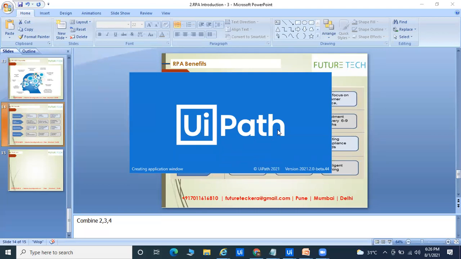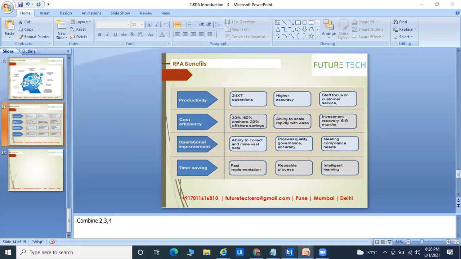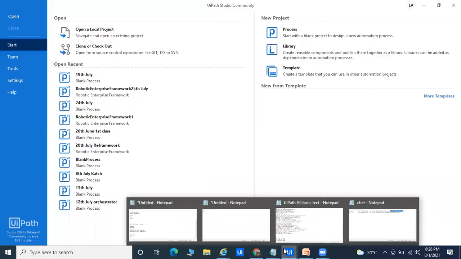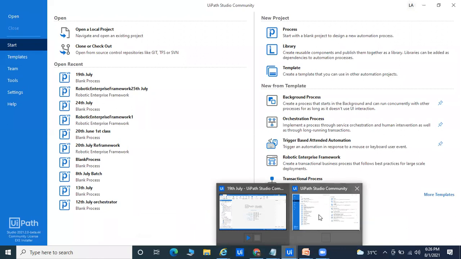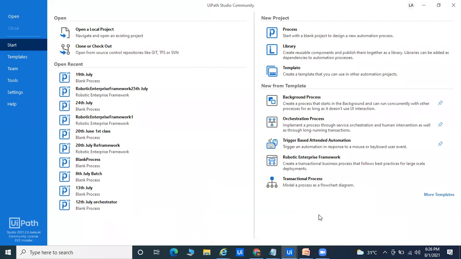This is the first thing, the standalone option. Standalone application means on the same system you are able to install it, run it, and develop. So this is called the standalone option. You can say it is like the front-end bot, and this is also called the attended bot.